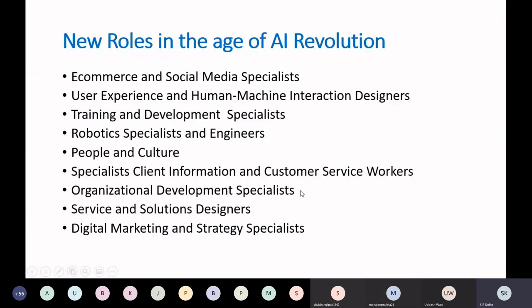Specialist client information and customer service workers, organizational development specialist, service solution designers, digital marketing and strategy specialist. This list is also incomplete. You will find that most of these jobs require knowledge of AI. So nowadays the roles have changed. These are the roles that companies are offering, so we have to be ready for this.